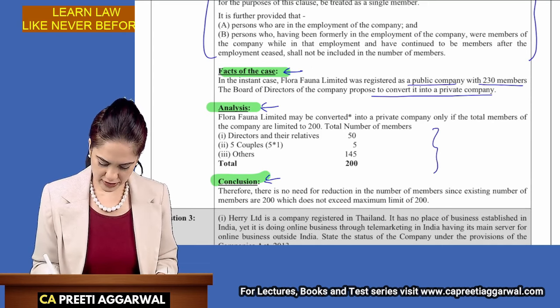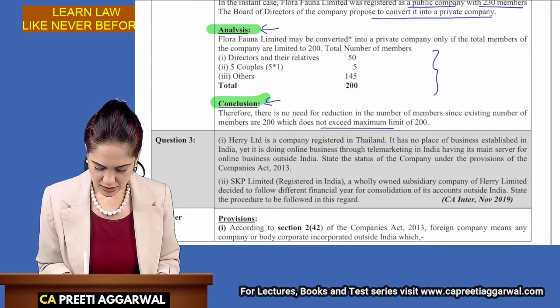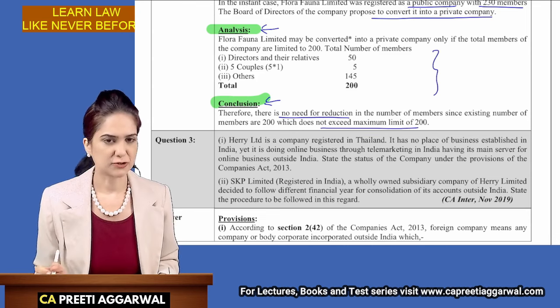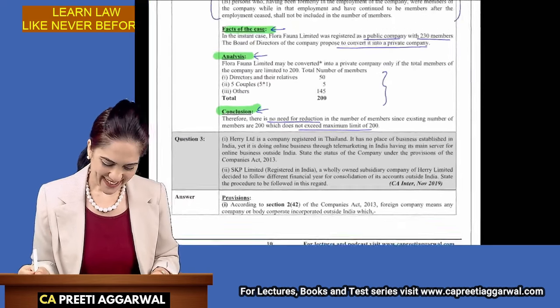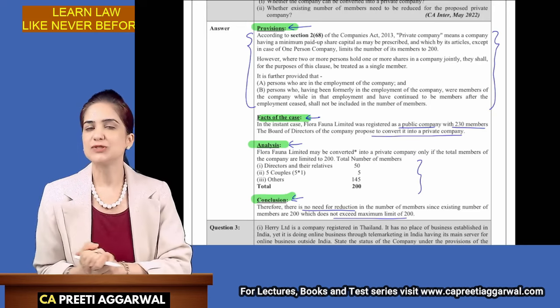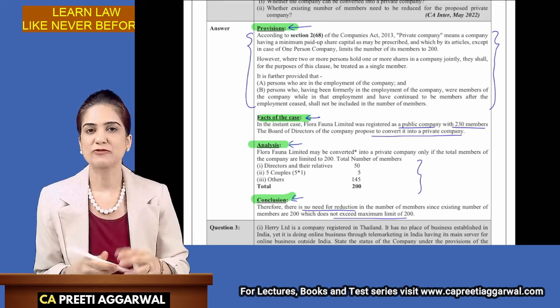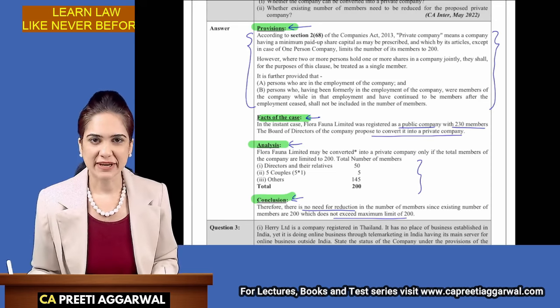Then show the calculation, and in conclusion, we will write that because it is not exceeding 200, no need for reduction. So conclusion in just one sentence over here. Okay. So this is how you will frame the entire answer. Compiler is not included in the fast track lectures. It is a part of my regular lectures, but you can add it separately. It is available on my website.